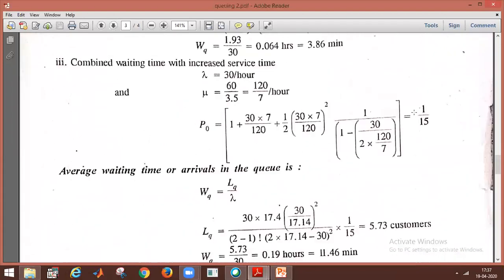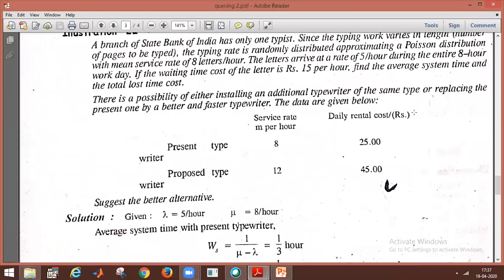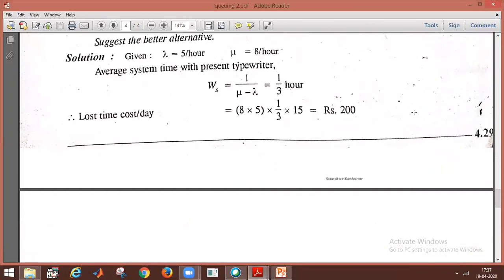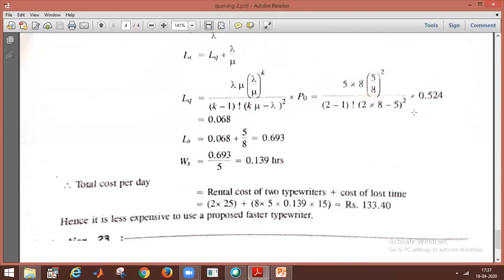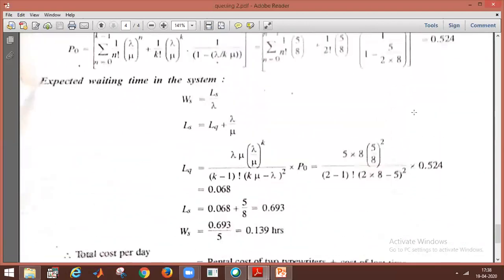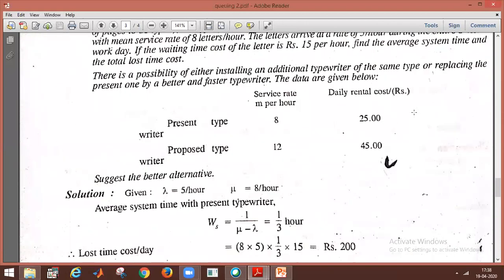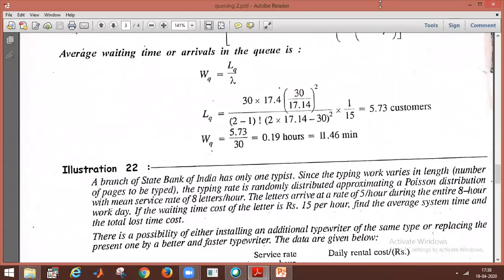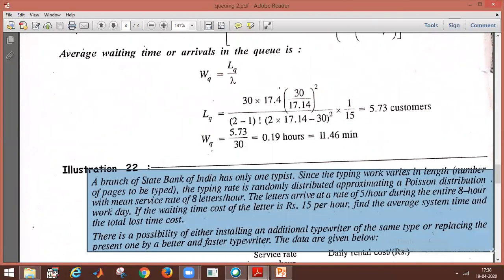Okay. In the same way, this is the formula in queuing theory, a basic problem. This is the fourth problem.